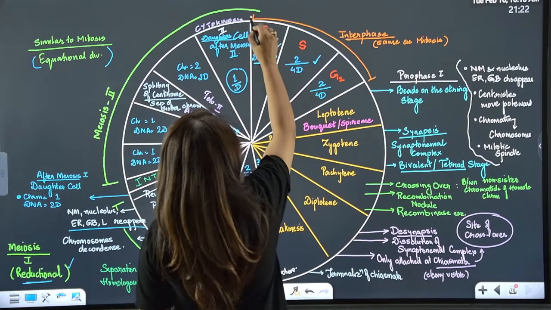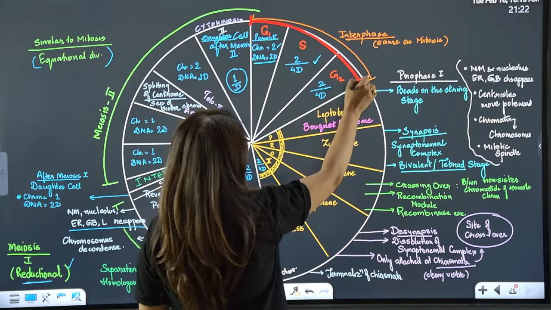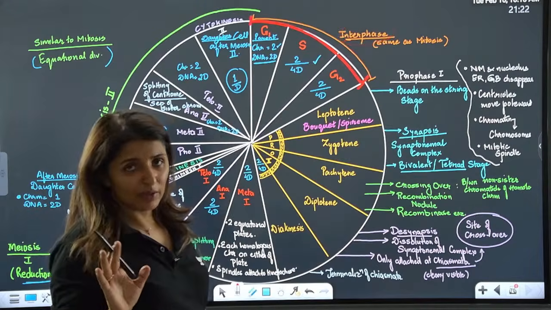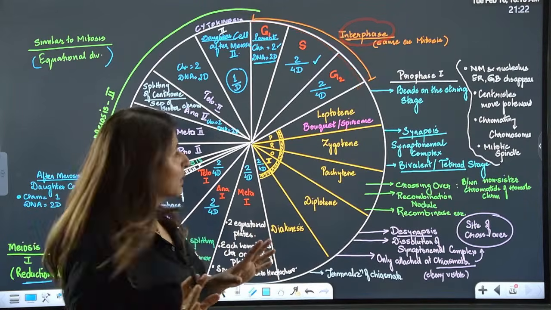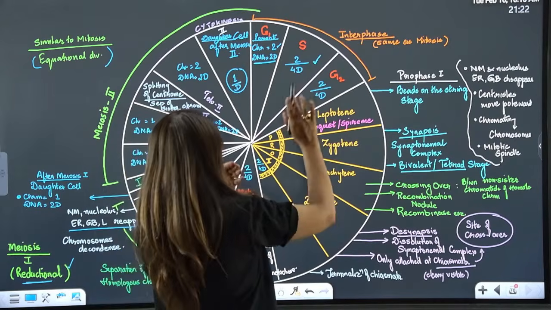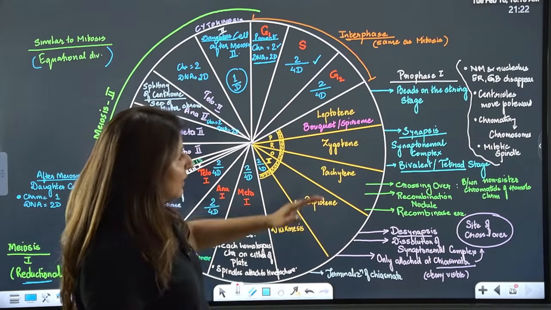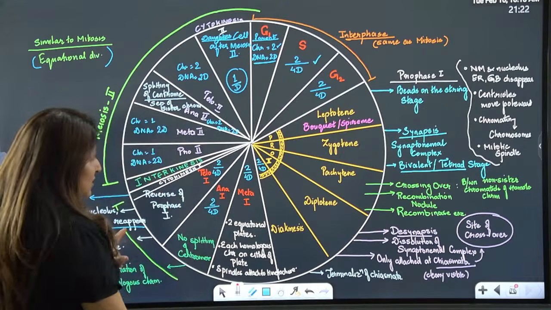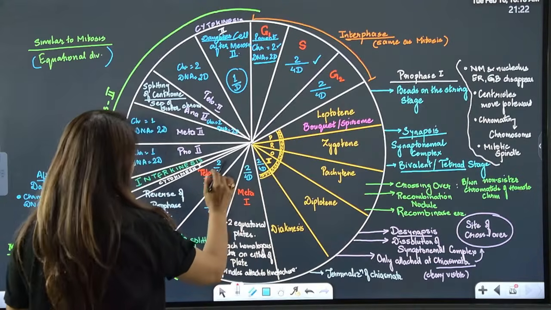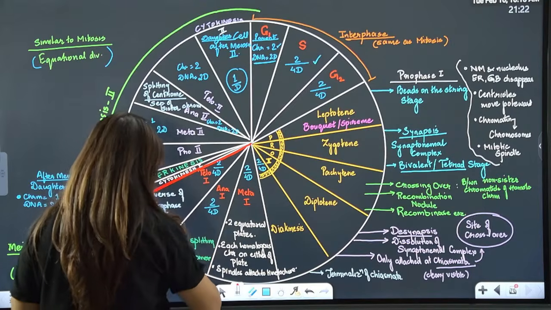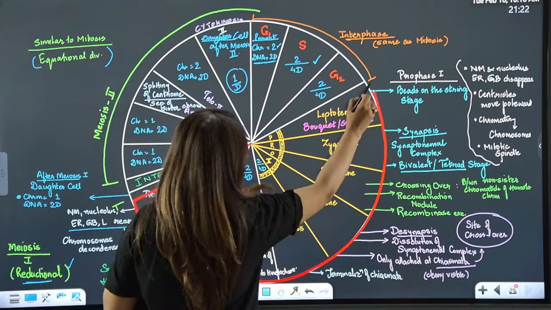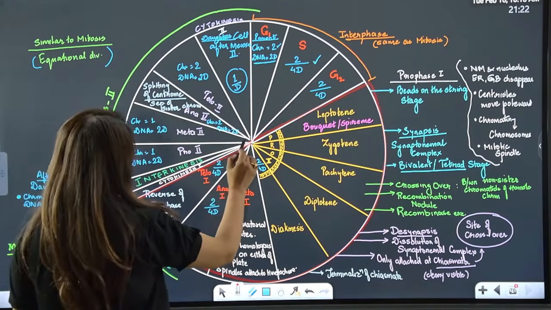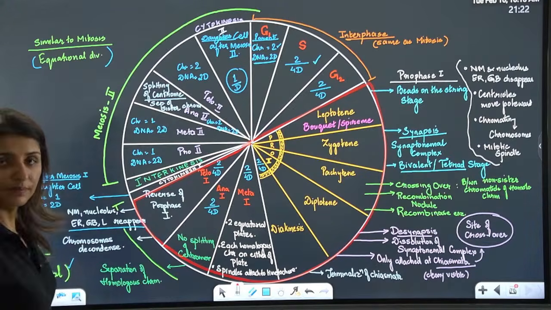Okay, so from here to here, I have tried to represent the interphase. Now, interphase is the same as in the case of mitosis. The same type of events are going to take place in here, G1, S, and G2. Is it clear? But now the M phase is divided into two meioses. In the first phase, we have meiosis 1 till here. This is meiosis 1. And then we have meiosis 2. Are we clear?